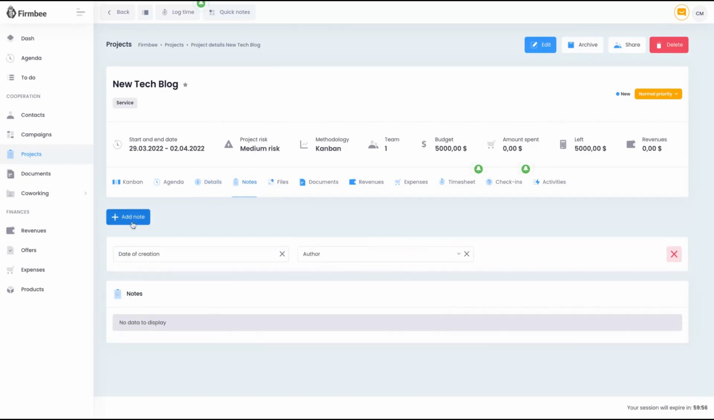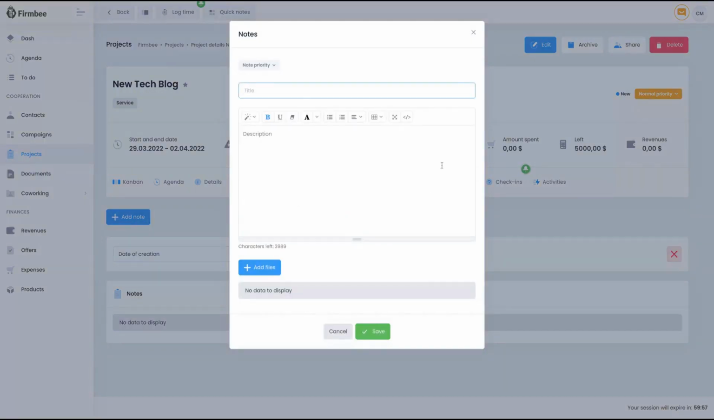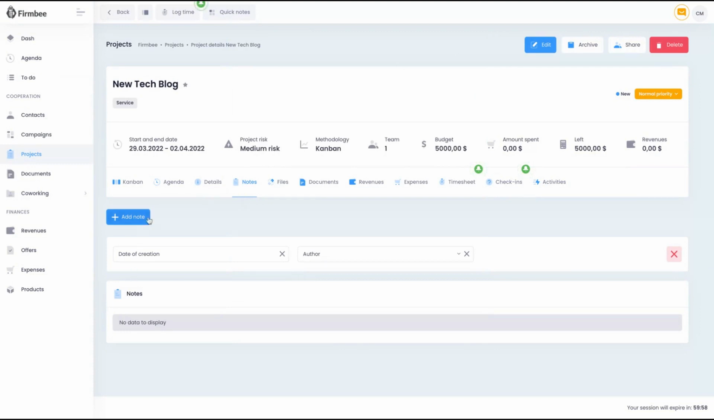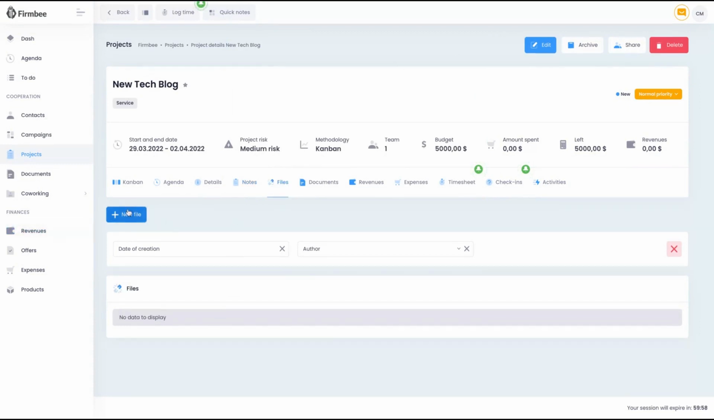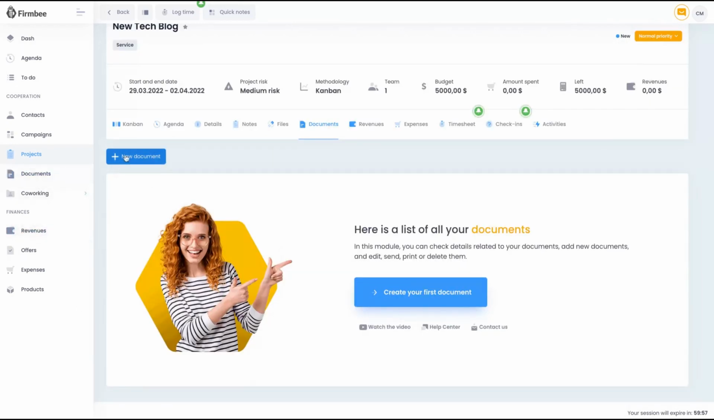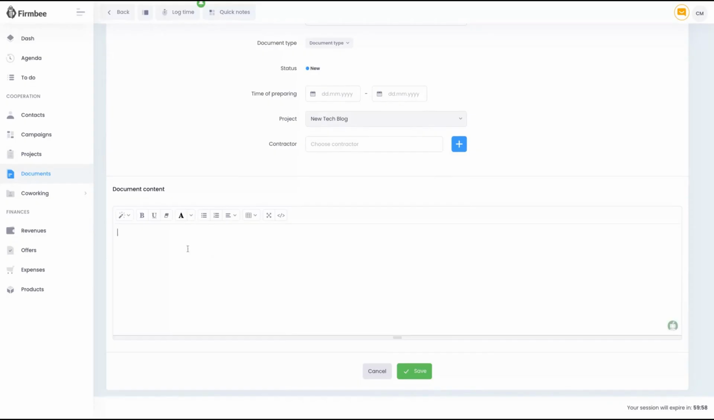Here you can take notes about that project. Here you can also add files on that notes. Here are the files where you can add the files that are relevant for that project. Here you just added an image. Here you can create documents for the project. Document content here. You can also add a full screen to write the document. You have a blank page.